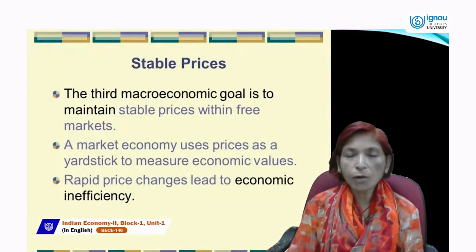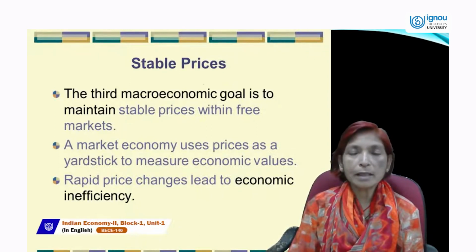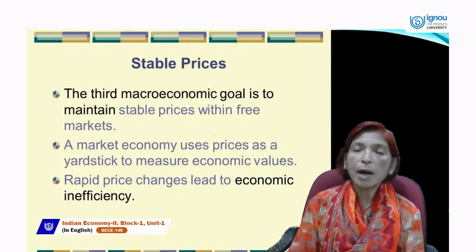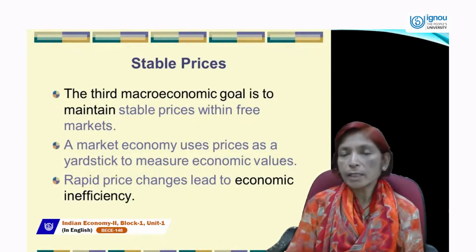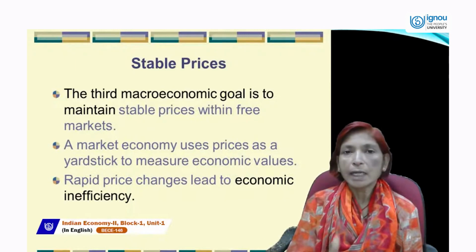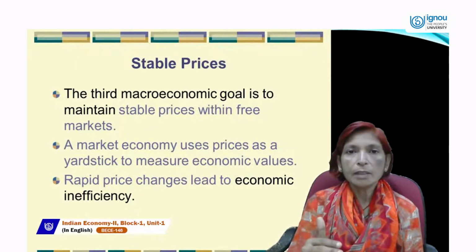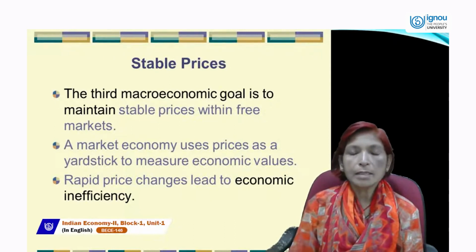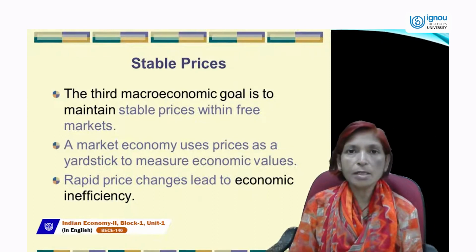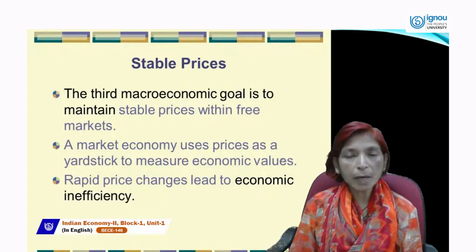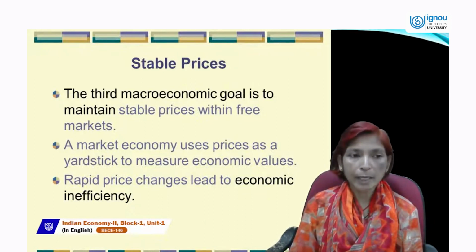Next is stable price. How can we achieve this stable price goal? The third macroeconomic goal is to maintain stable price within a free market. A free market economy is that economy in which prices are determined through the forces of the demand curve and supply curve. You know that the demand curve is always a downward sloping curve and the supply curve is always an upward sloping curve. The demand curve shows an inverse relationship between price and quantity demanded, and the supply curve shows a positive and direct relationship between price and quantity supplied, where both curves intersect each other. In a free market economy, price and quantity are determined.